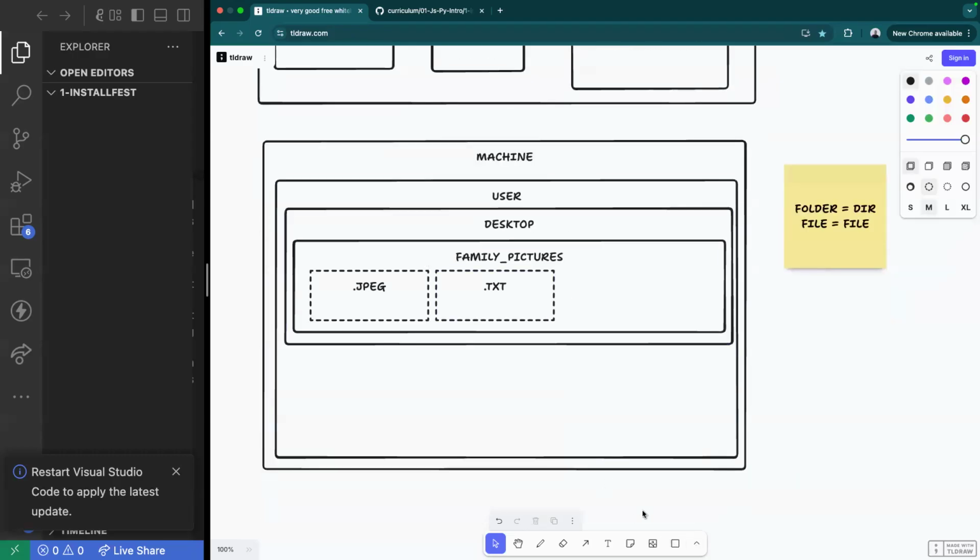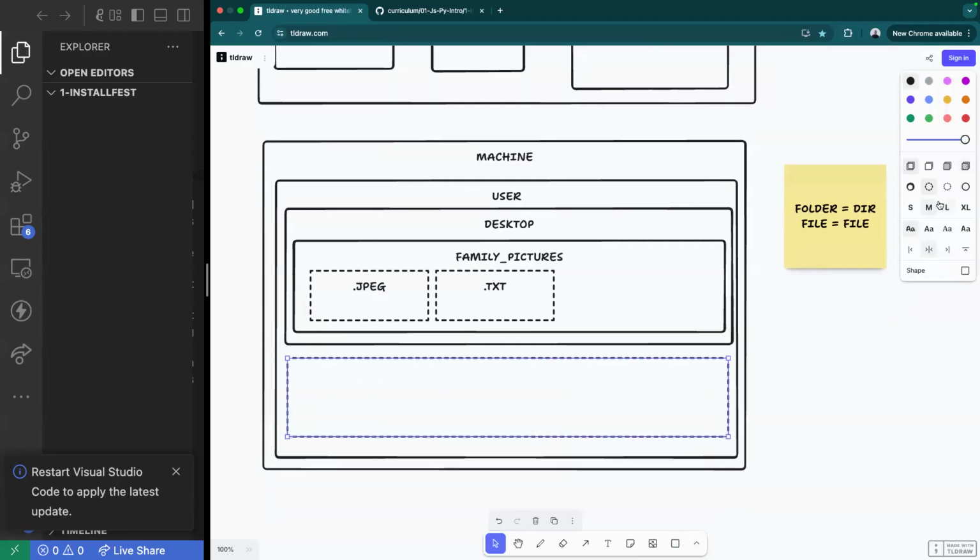Now, not only is there a desktop, you may also have something like downloads that also holds nothing but directories and files inside of it.